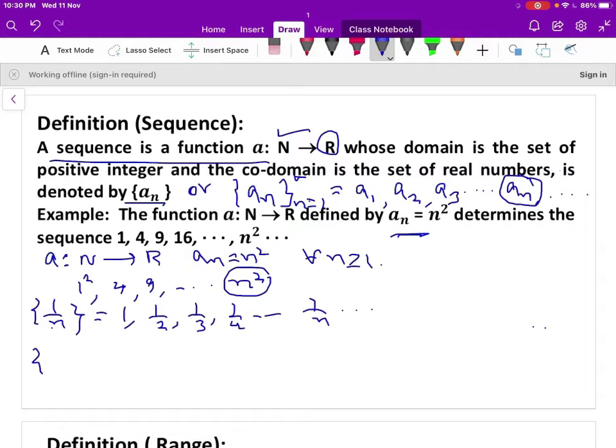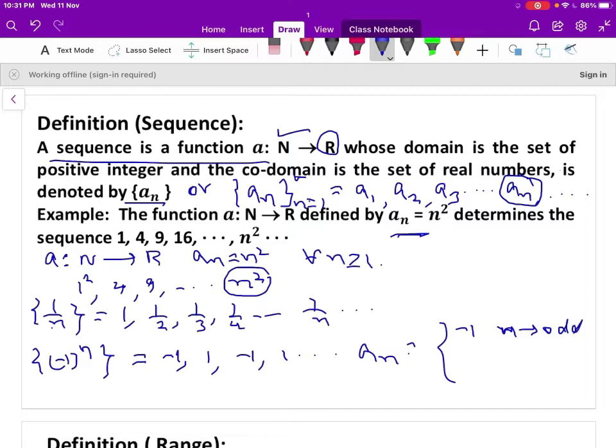Let us take (minus 1) to the power of n, which is also a sequence. When n is 1, minus 1 to the power of 1 is minus 1. When n is 2, that is plus 1. When n is 3, that is minus 1, and so on. Where the nth term is minus 1 when n is odd, plus 1 when n is even. So this is the nth term of the sequence (minus 1) to the power of n.